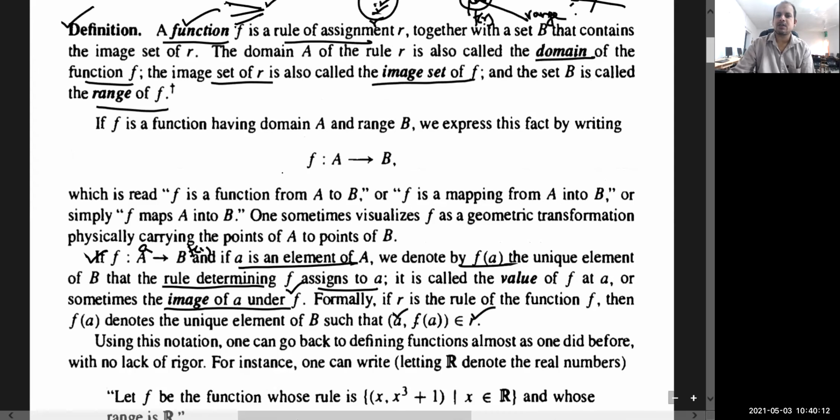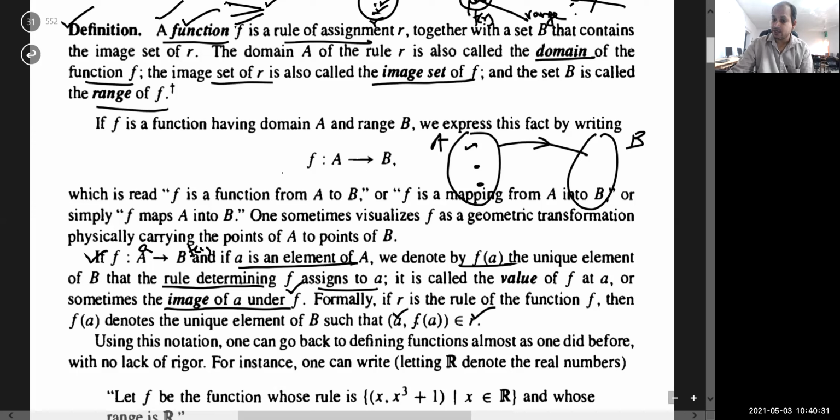We know that a function f is a rule which assigns, suppose this one is a non-empty set A and this one is a non-empty set B, to every element of A a unique image in set B. And every element of set A should be mapped. If there is at least one element which is not mapped, then this will not be a function. So the first important thing is that every element of set A must have an image. And second, the image in B must be unique.